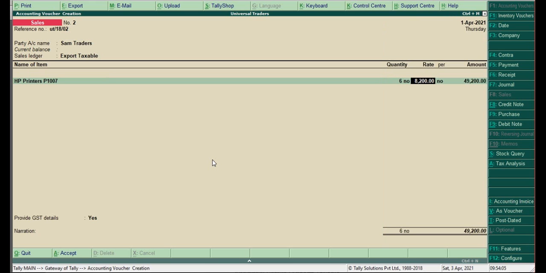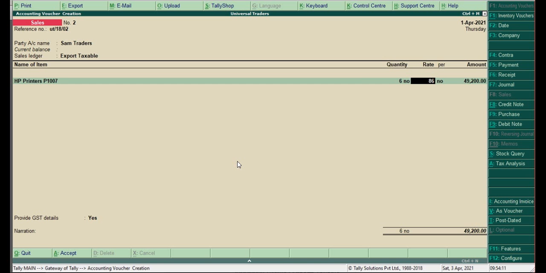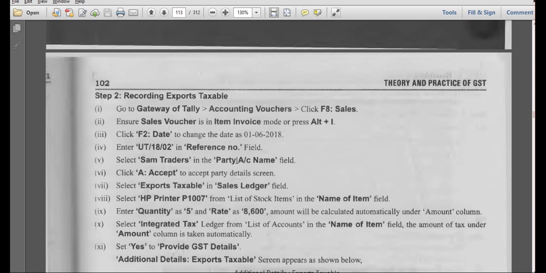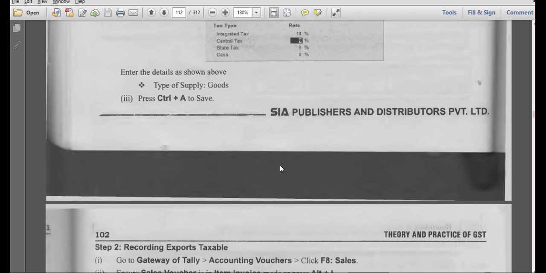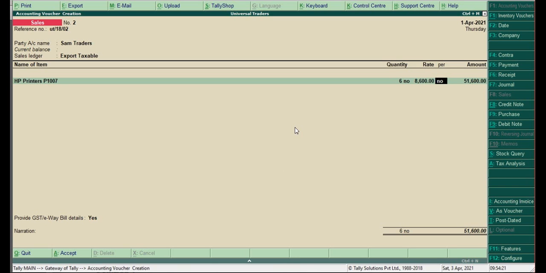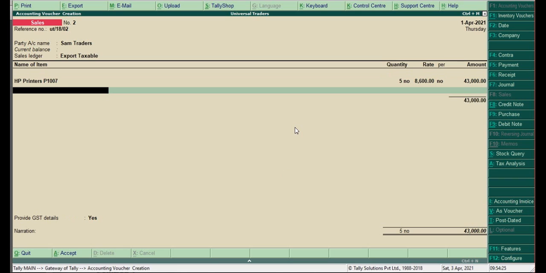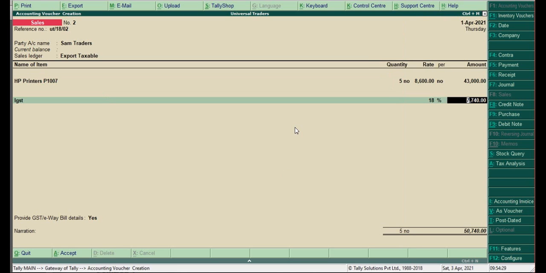We have to sell 8,600. How many items? Oh, 5. Okay, we have only 5. Enter. Now you have to go with IGST. Now the tax will come. Okay? Is it clear?